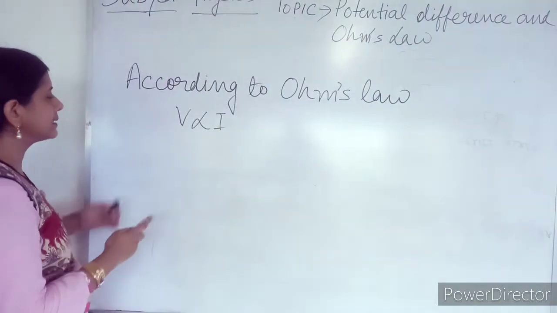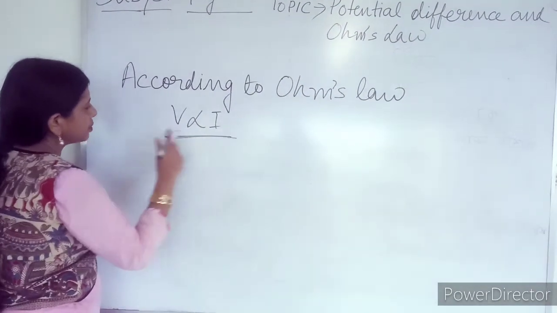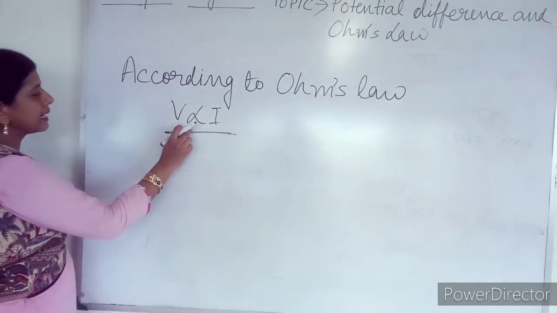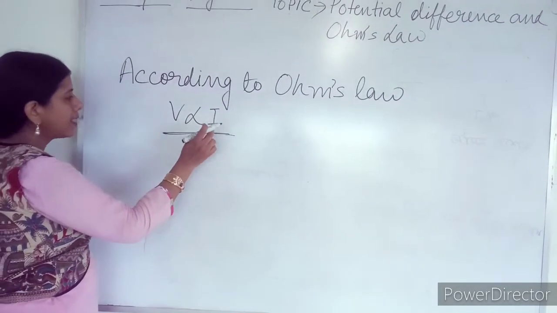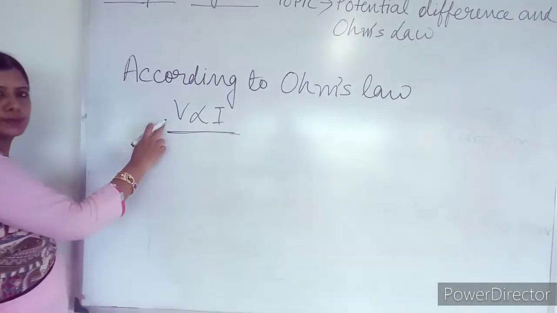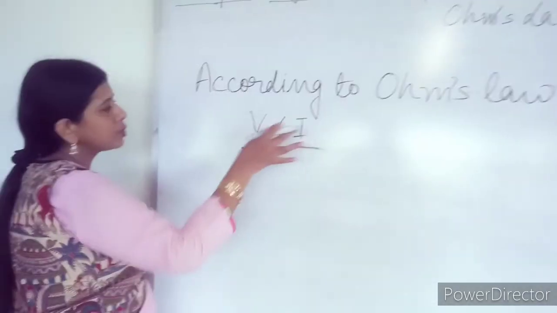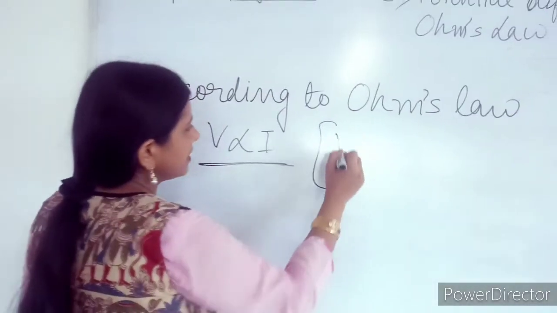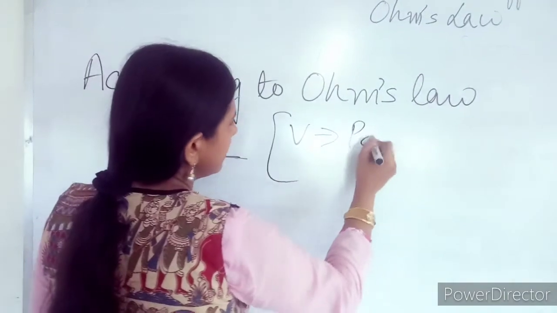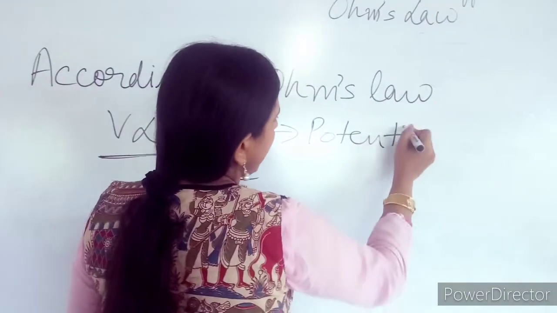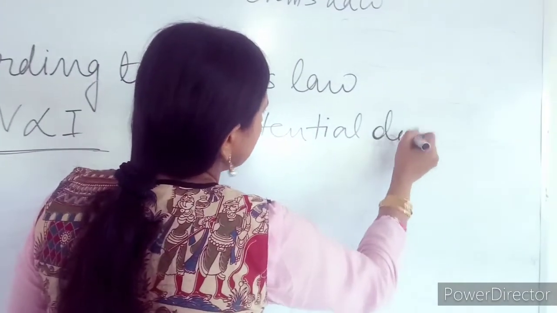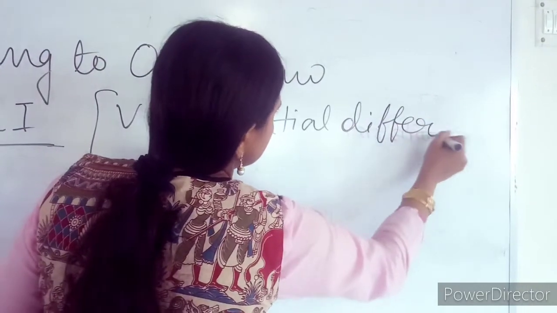So I can write it in this form, that is V is directly proportional to I. I is current and V is potential difference. You have to write down the meaning of this, that is V stands for potential difference and I stands for current flowing through the conductor. All these things you have to write.